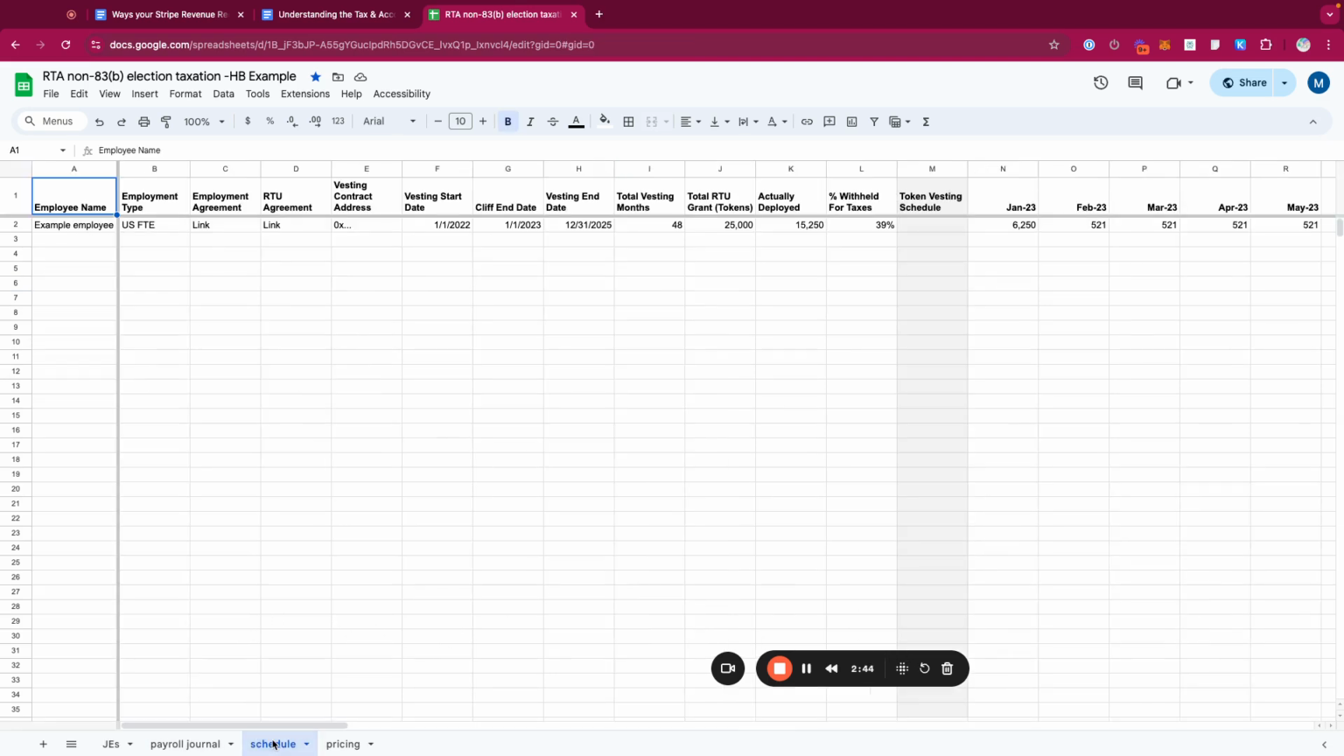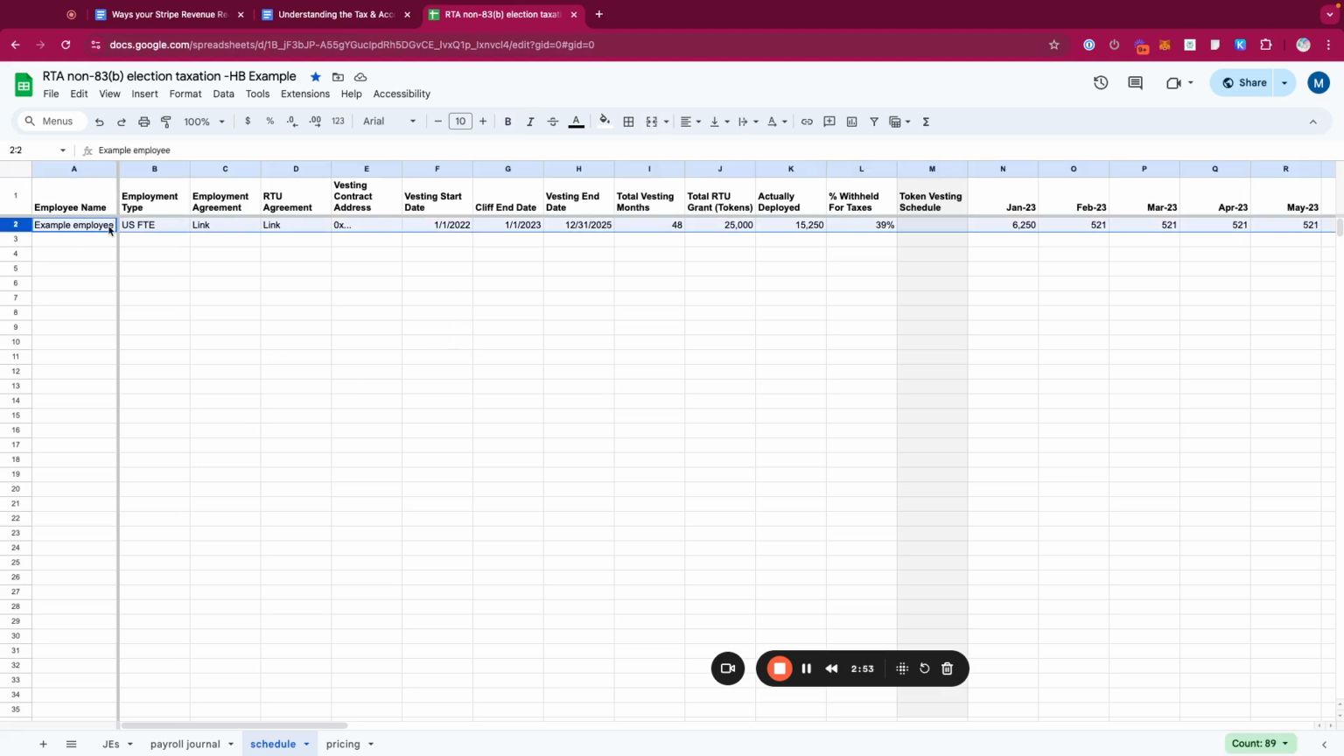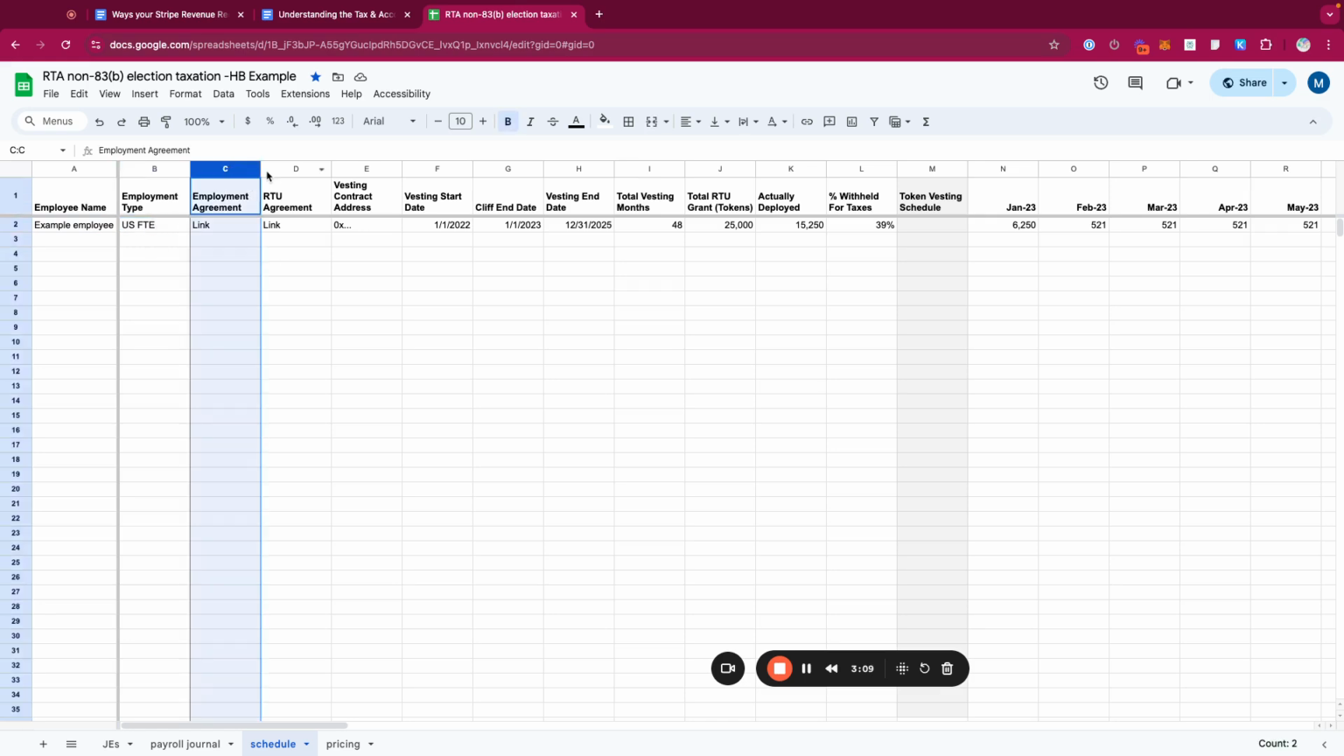Now, the tab that I actually want to start on is this schedule tab right here, because once we walk through this, then the rest of the tabs will make sense. This schedule basically lays out the employee's grant and looks at the vesting schedule for the grant. So for example, we have our employee right here. Usually for these schedules, I build out what type of employment contract they're under, so US full-time equivalent. And then if there's any agreements that we need to add, like their employment contract or the award contract, we can add that here.